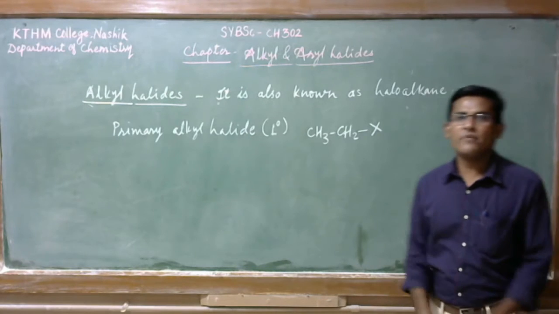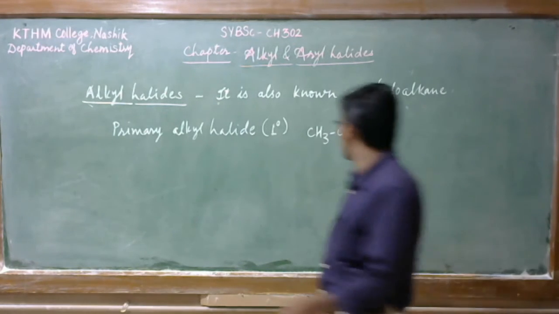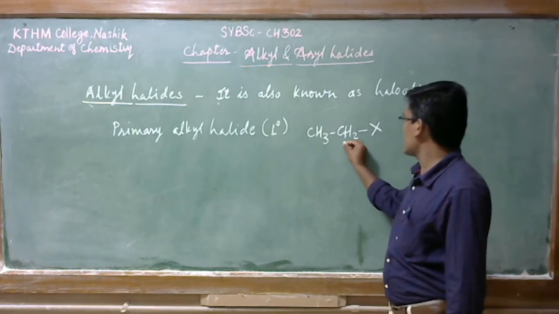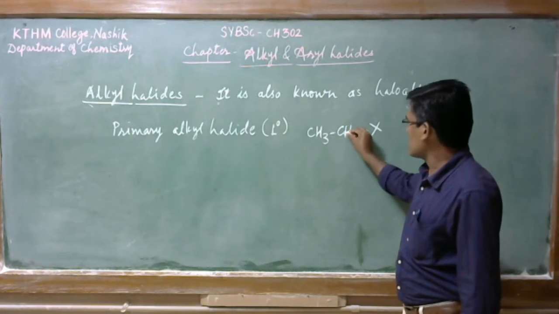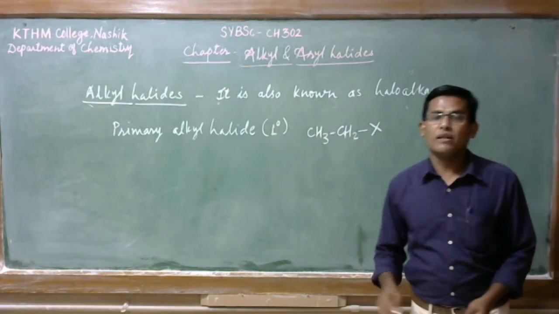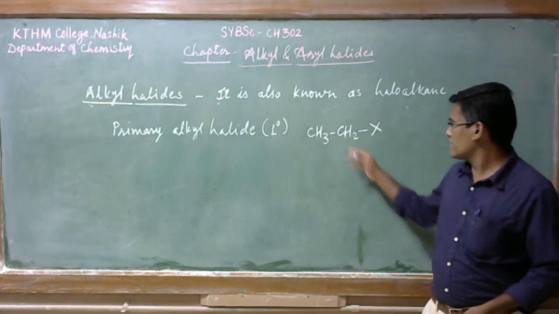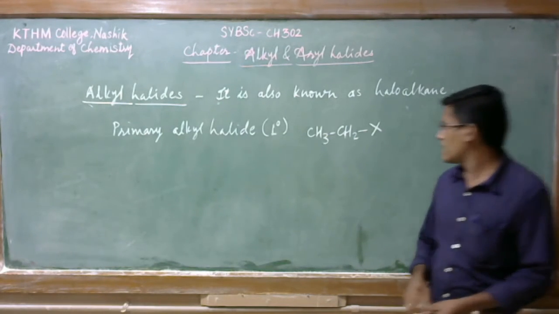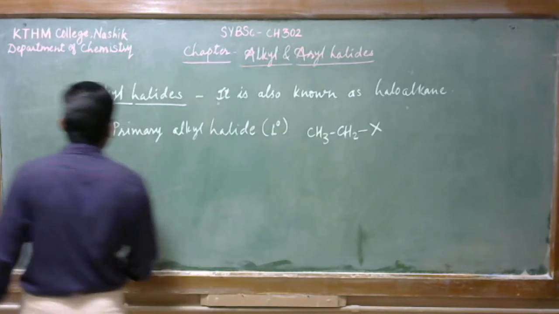This is the primary alkyl halide. Here you can see this carbon is having two hydrogens, so there is no other substituent there. So this is the primary alkyl halide.